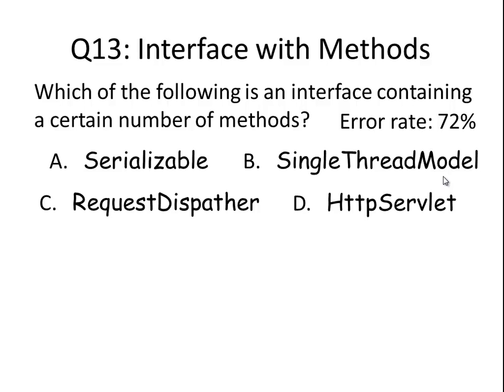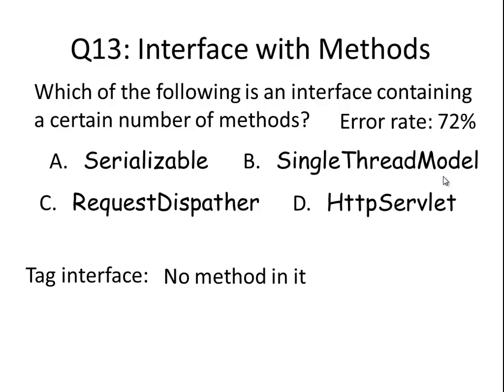But we have learned at least 3 of the 4 options. And I talked about the concept of a tag interface in class. So this question relates to the tag interface concept.